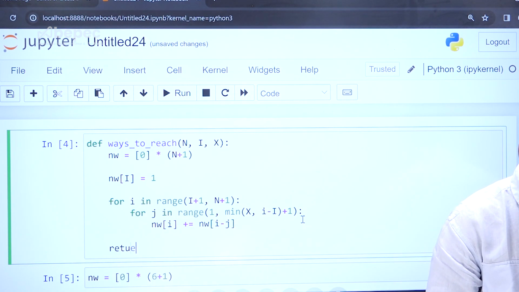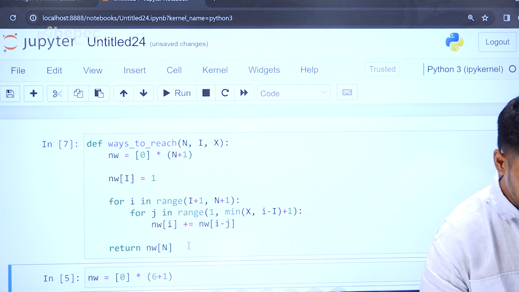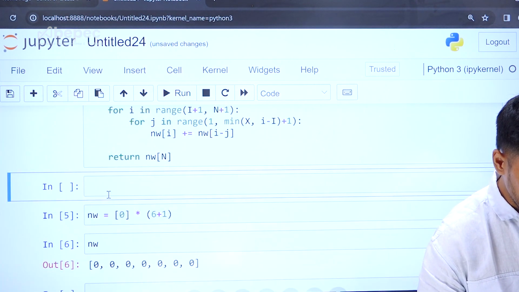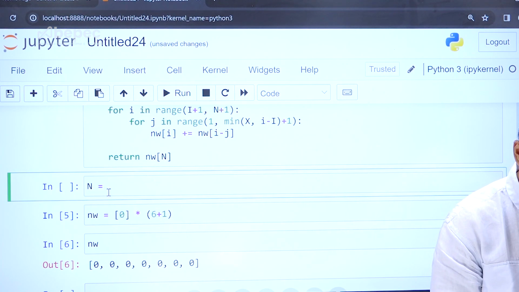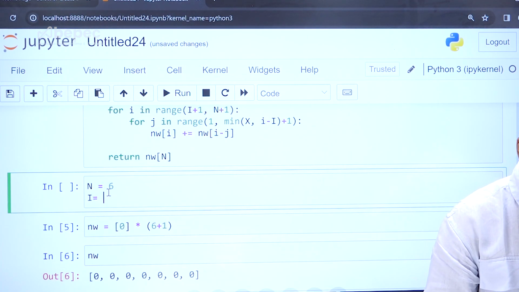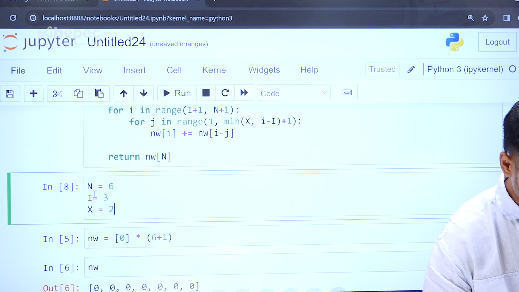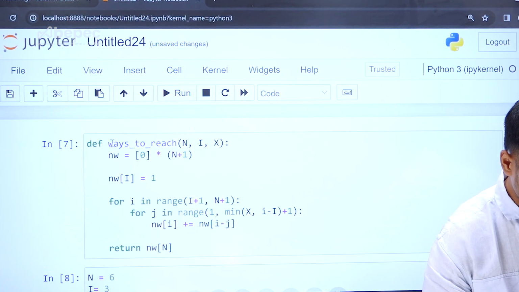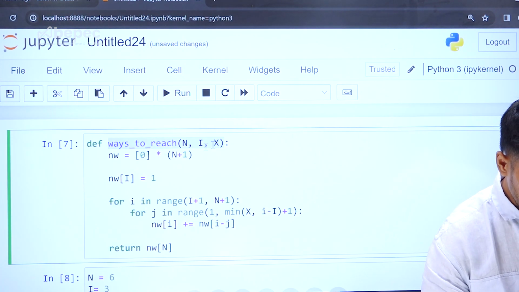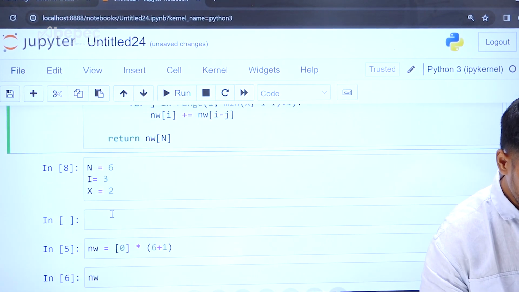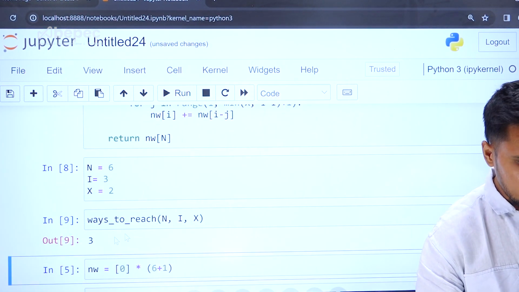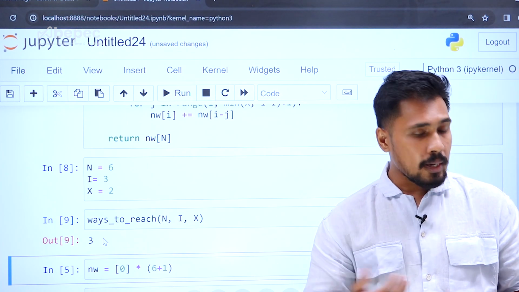And I want to return nw of n number. Let me just print it, to see whether we are able to get that output or not. Here n is equal to 6 stones, and the initial stone position we are starting from is 3, and we are able to skip 2. Now let me see, are we getting the exact output or not? So, ways to reach, let me copy and let me run. Yes, it is able to give the output. We are able to reach that in 3 steps.